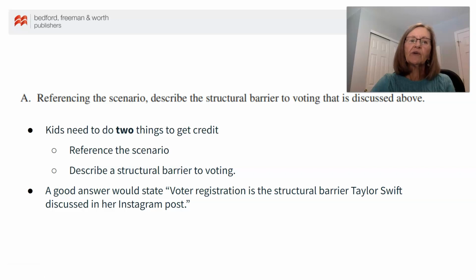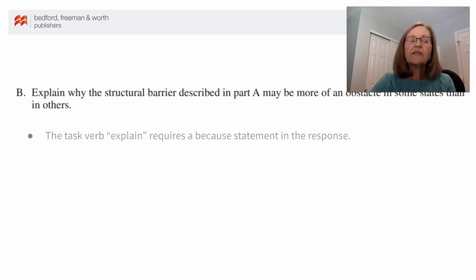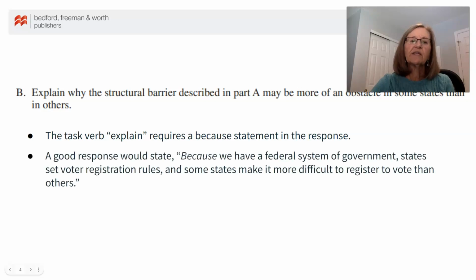Part B of the scenario question asks students to explain how a concept applies in the scenario. In this case, Part B states, explain how the structural barrier described in Part A may be more of an obstacle in some states than in others. Remember that the task verb explain requires a because statement in the response. A good response would state, because we have a federal system of government, states set voter registration rules, and some states make it more difficult to register to vote than others.